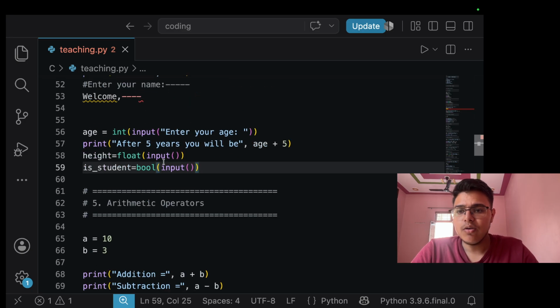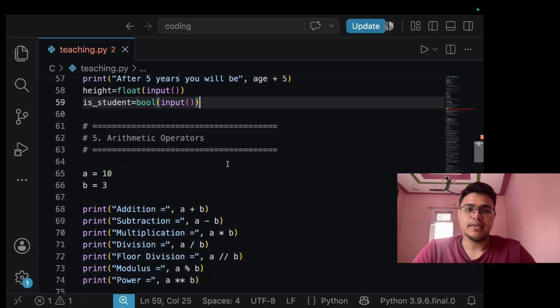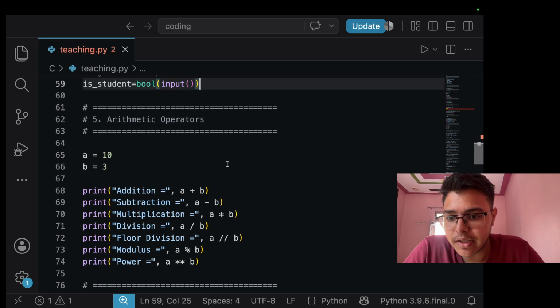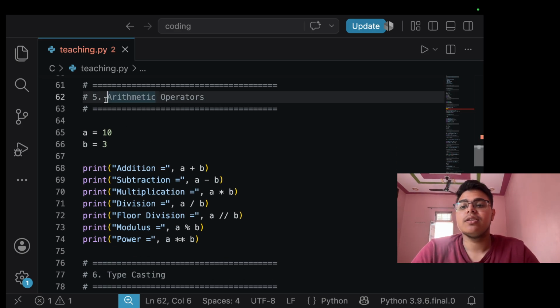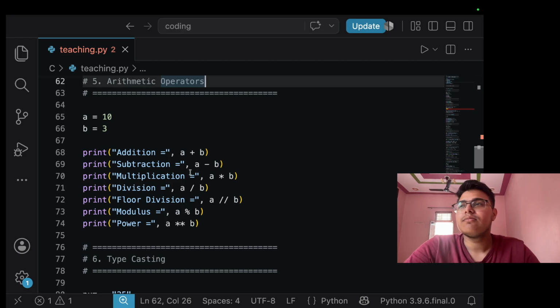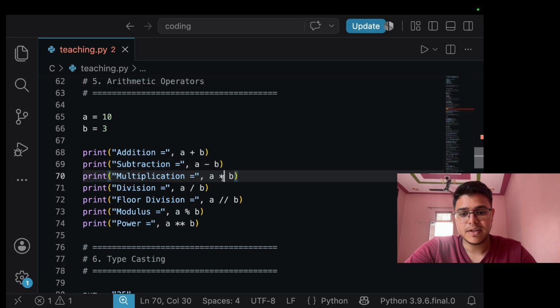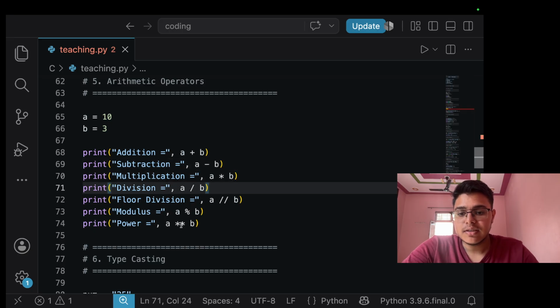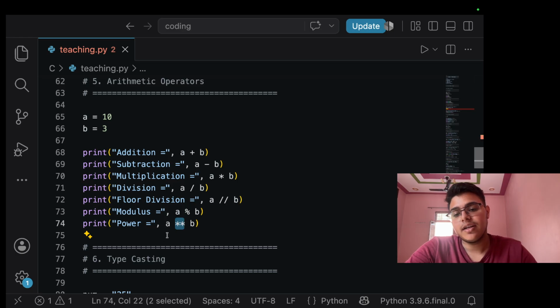Now here are arithmetic operators. Let's go with arithmetic operators. First I'll tell you what arithmetic operators are. Arithmetic operators are the basic operators we use in maths, like addition, subtraction, multiplication, division. This is power, like a raised to the power b. This is percentage, and this is floor division. I'll tell you about them all.